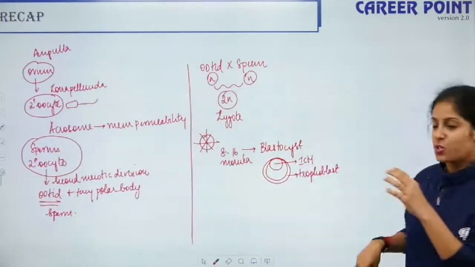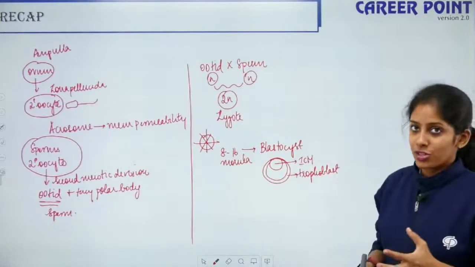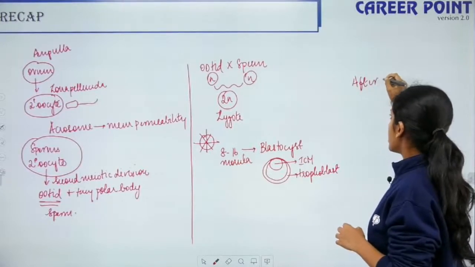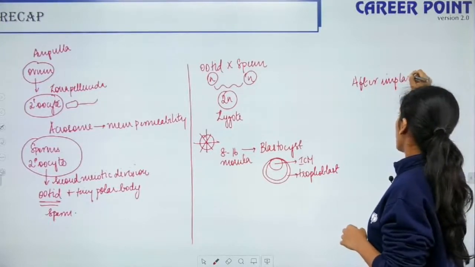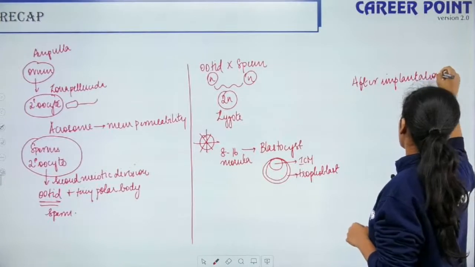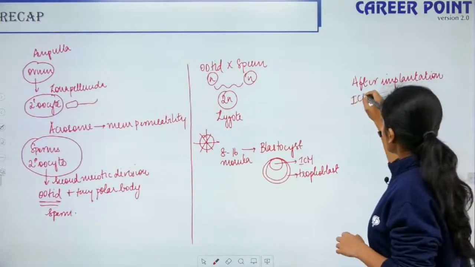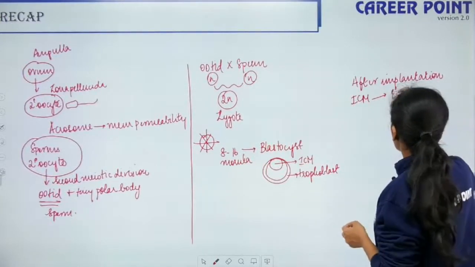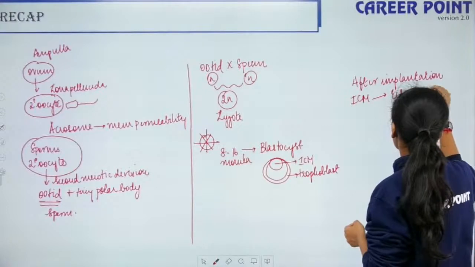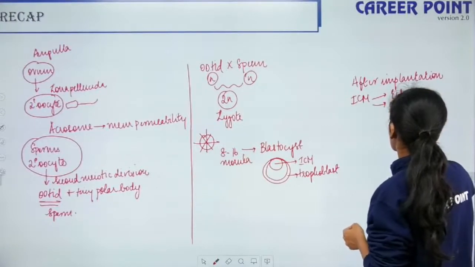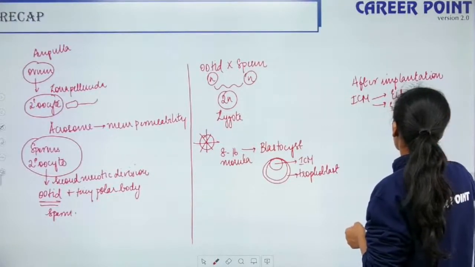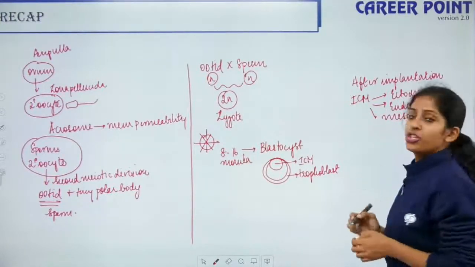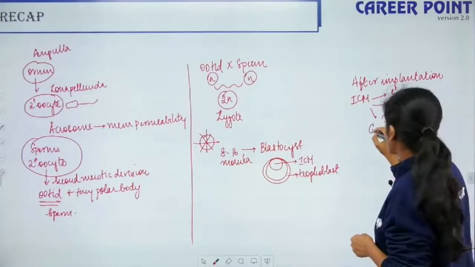So this trophoblast will get attached to the uterine wall, the endometrial wall. So after it has got implanted on the uterine wall, the inner cell mass actually differentiates into the embryonic germ layers, that is your ectoderm, endoderm and your mesoderm. So this differentiation into germ layers is called the gastrula stage.